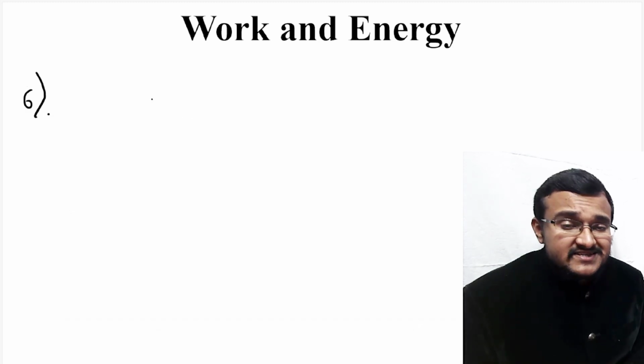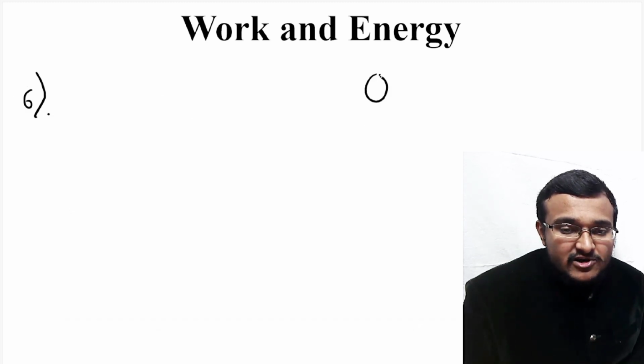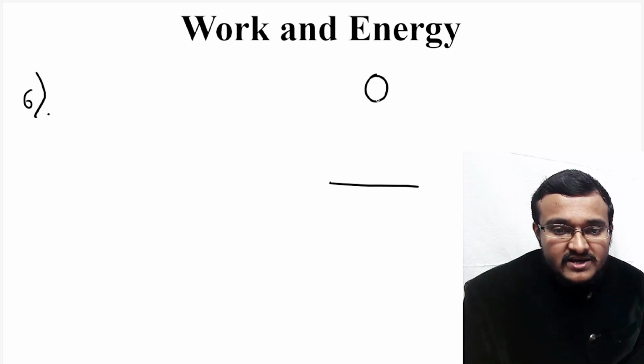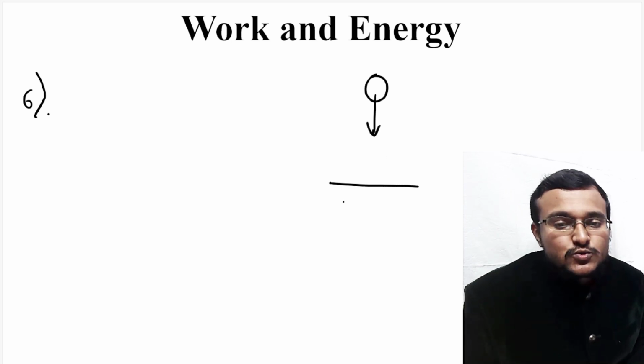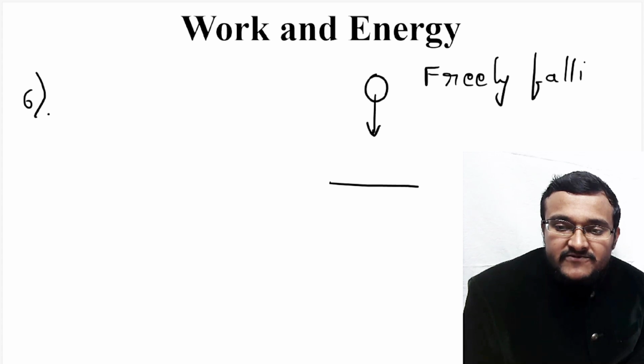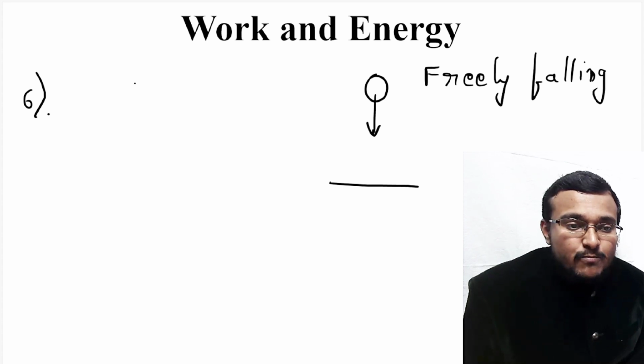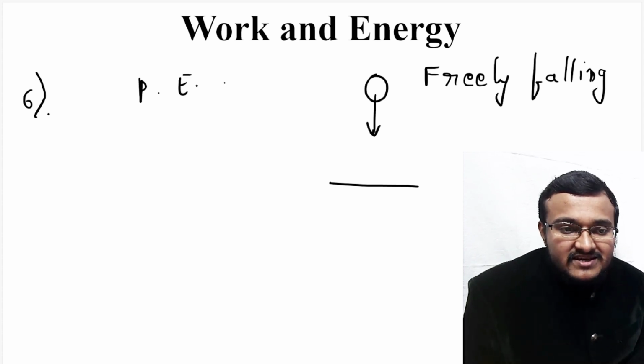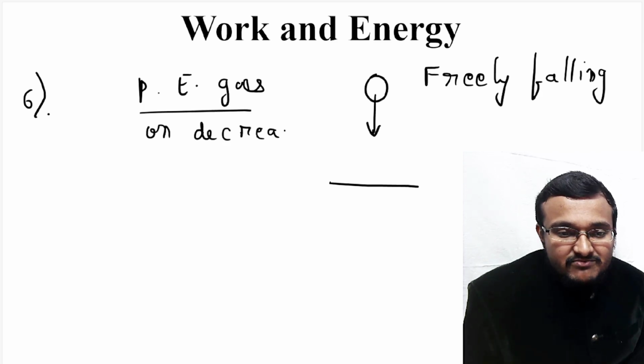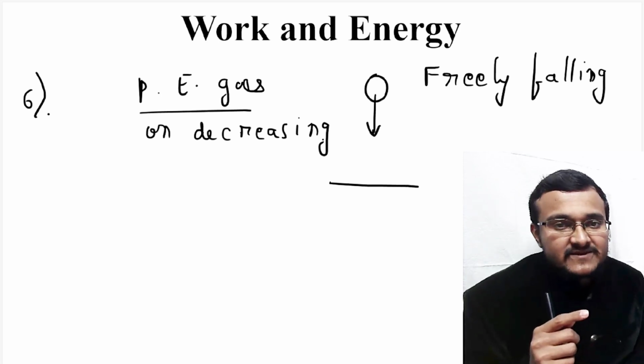Coming to the sixth question, here there is a freely falling body. So if this is the ground, if an object is freely falling towards the ground, so in a freely falling object, potential energy goes on decreasing. So always remember in freely falling object, potential energy goes on decreasing.